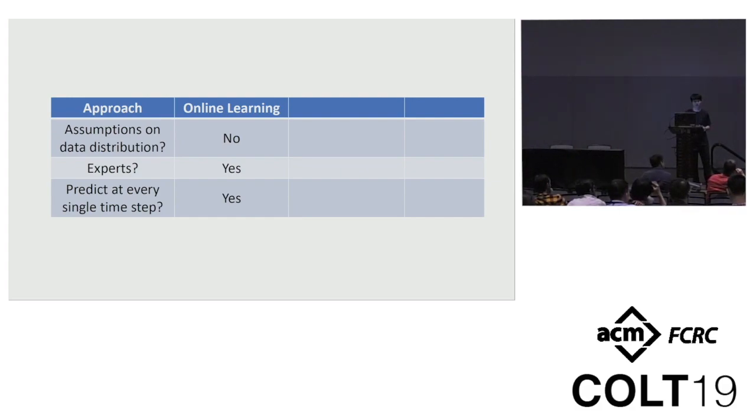An alternative approach does the opposite by making strong assumptions on the data sequence. Say the sequence comes from a hidden Markov model with a few states, and under these strong assumptions, we can prove results that are independent of the experts. And the motivation of this work is to get the best of both worlds by not making any assumption on the data distribution or using any experts. And the key observation here is that most previous work requires a predictor to make a prediction at every single time step, and we are going to relax this assumption by allowing the predictor to be more selective.